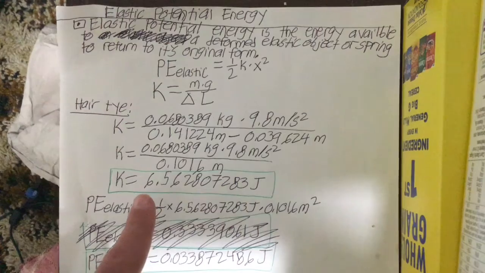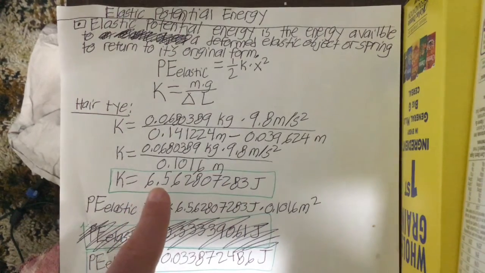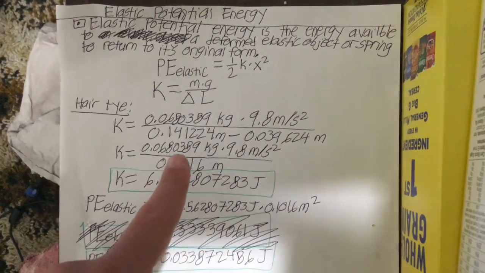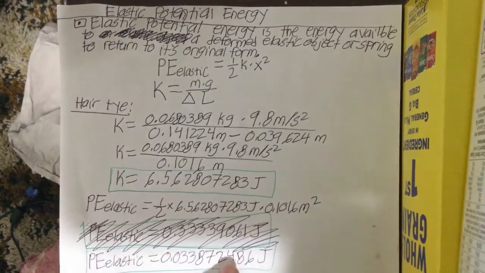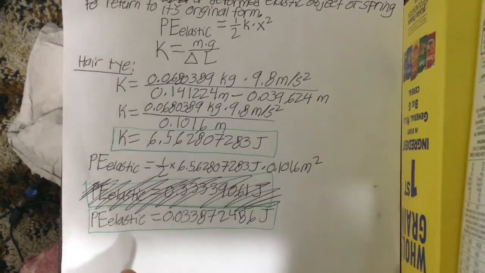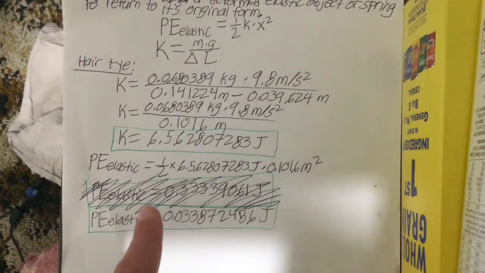Doing this math, the spring constant comes out to be 6.562807 joules. Now with the spring constant, elastic potential energy can be found.